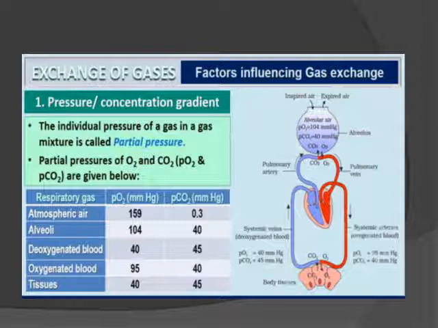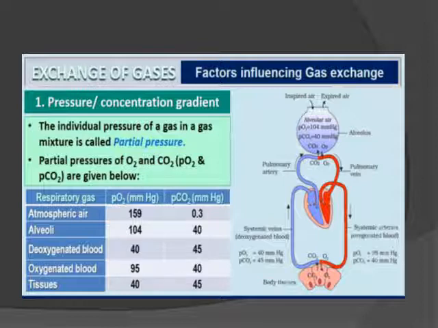The individual pressure of a gas in the gas mixture is called partial pressure. The partial pressures of O2 and CO2, that is PO2 and PCO2, are given below. In atmospheric air, 159 is O2 and 0.3 is CO2. In alveoli, it is 104 and 40. Deoxygenated blood is 40 and 45, whereas oxygenated blood, in which the oxygen is there, is 95 and 40, and in the tissue we have 40 and 45.